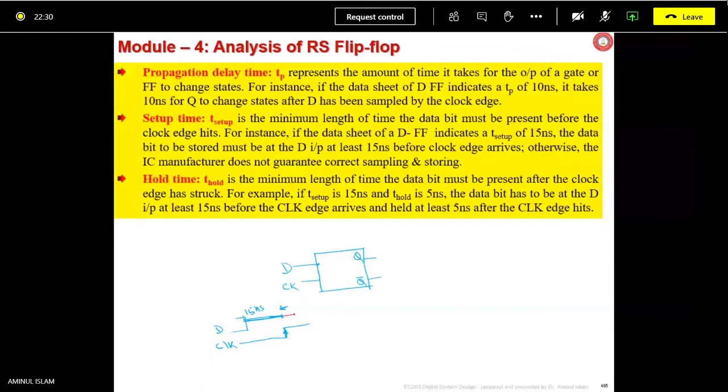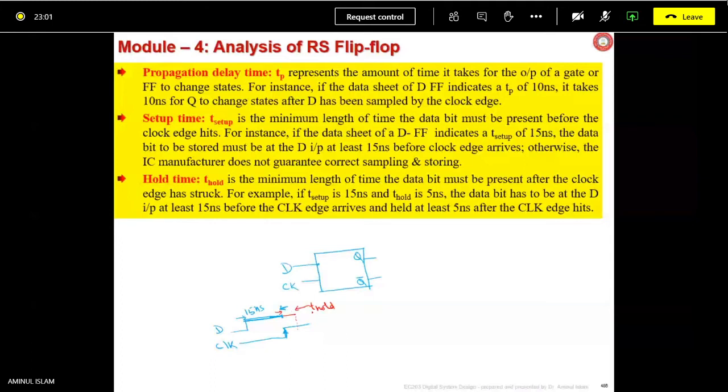After the clock is hitting, this time duration is called hold time, or T hold. So this is the requirement.